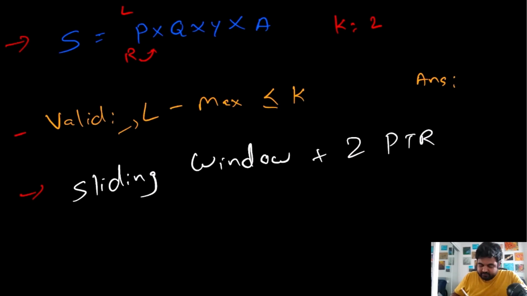Then we will check whether the substring is valid or not. If the substring is valid, we will calculate the answer and update it. Again we will move the right value, and again, until the point when the substring is not valid. The moment the substring is not valid, we can conclude that now we need to shrink our substring. So basically, suppose r is now at this position, we will have to update the value of left.